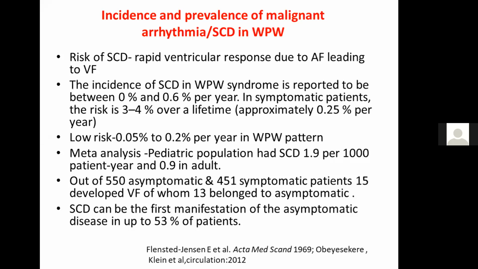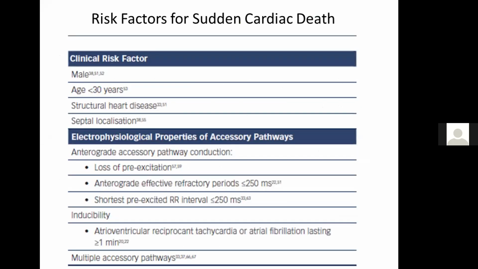very much worrisome. So what are the risk factors for sudden cardiac death in this particular WPW pattern substrate, that means in those who never had any palpitation or tachycardia before? These are the clinical risk factors, starting with male gender. It has been shown that males are always at higher risk of developing VF or malignant arrhythmia.